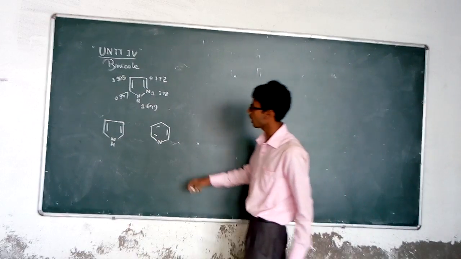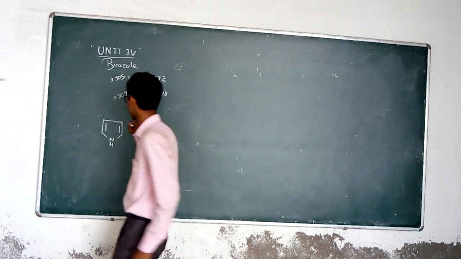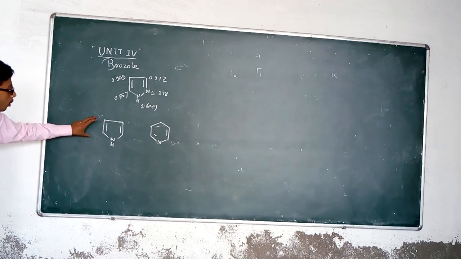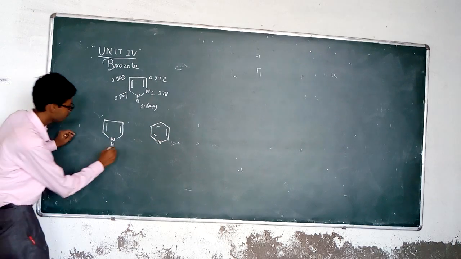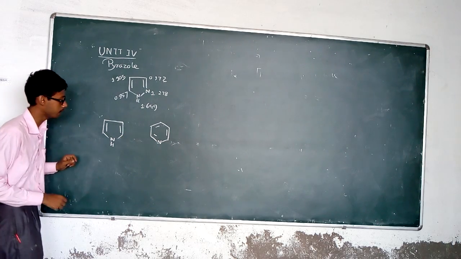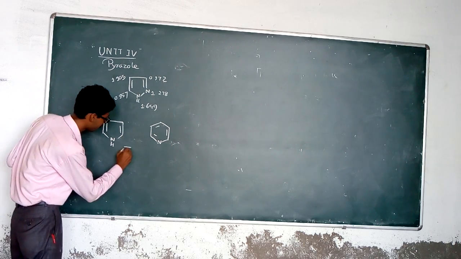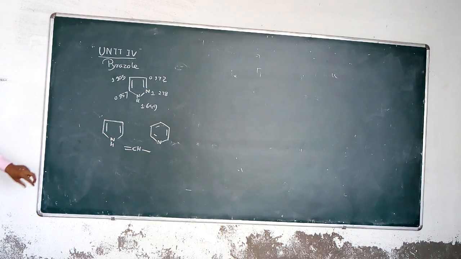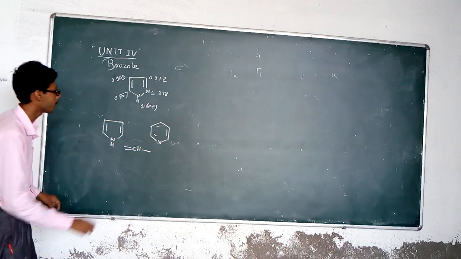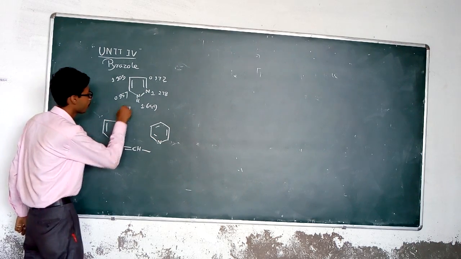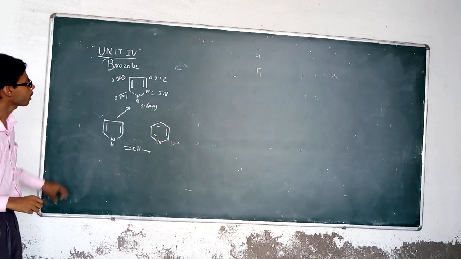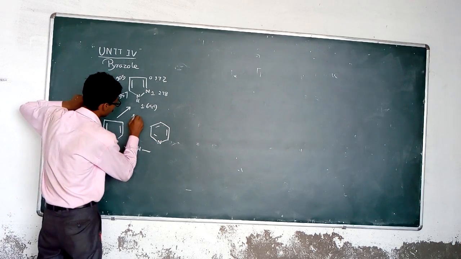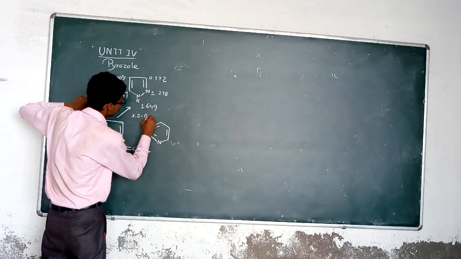Pyrazole, so this is the structure of pyrazole. We have already seen the structure of pyrazole, and the methine group present at position number 2, that is the double bond CH single bond, is replaced with one nitrogen to form pyrazole. So pyrazole is also known as the 1,2-diazole system.